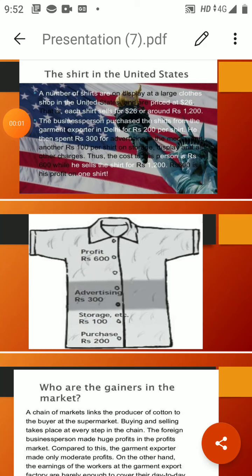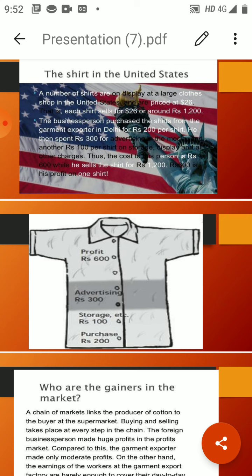Okay, students, in this slide we will see the shirt in the United States. In the United States, many stores sell the shirts that are exported from here at a price of $26 each shirt, which is nearly rupees 1200.